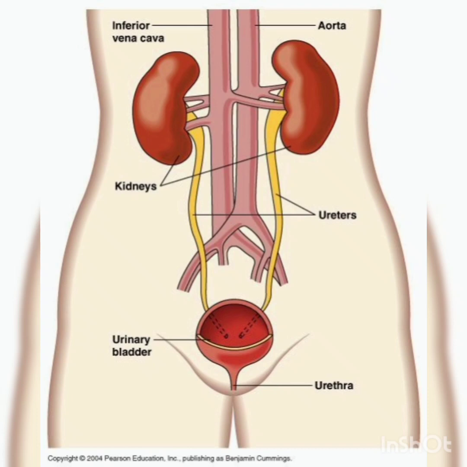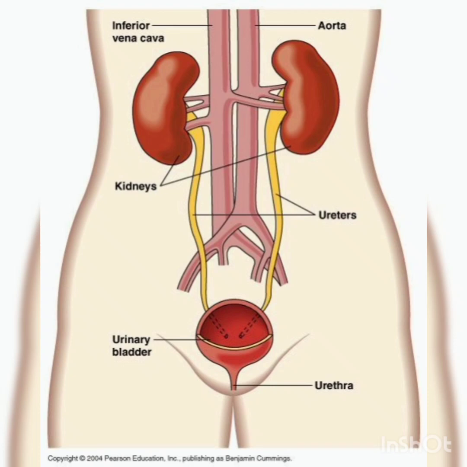The organs involved in the excretory system are a pair of kidneys, ureters, urinary bladder, and urethra. This system is also known as the urinary system. The first part is the kidney. Kidney is a bean-shaped red colored organ.